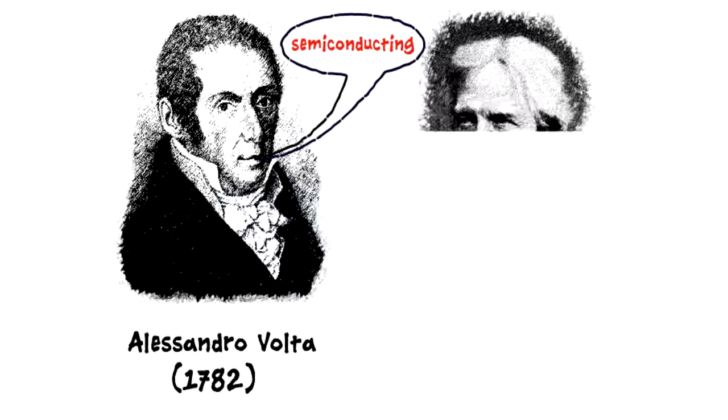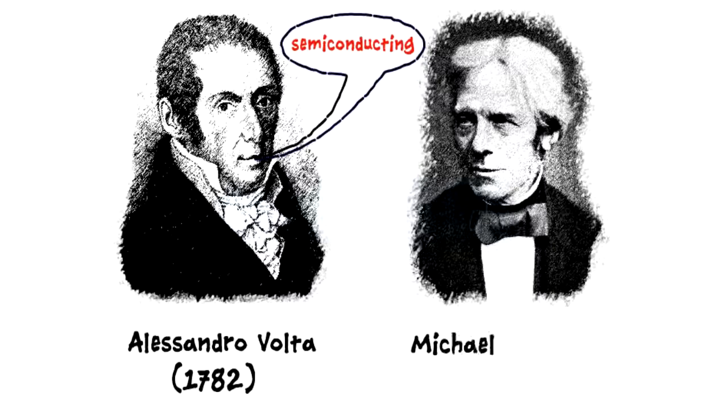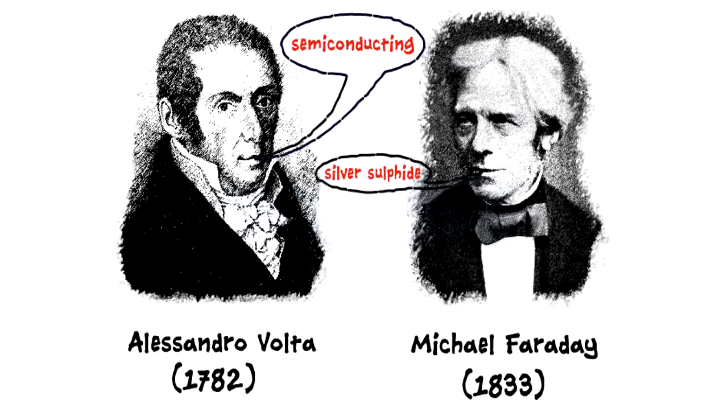The term semiconducting was used for the first time by Alexander Volta in 1782. However, the first documented observation of a semiconductor effect is that of Michael Faraday in 1833, who noticed that the resistance of silver sulfide decreased with temperature, which was different than the temperature dependence observed in metals.